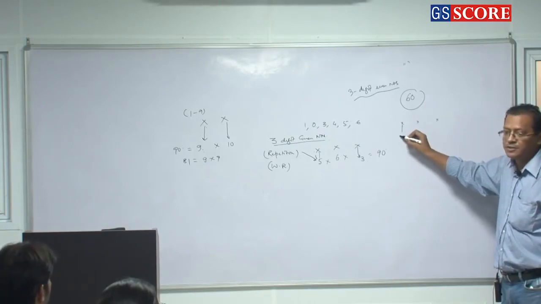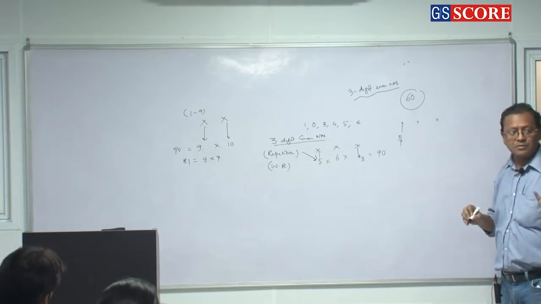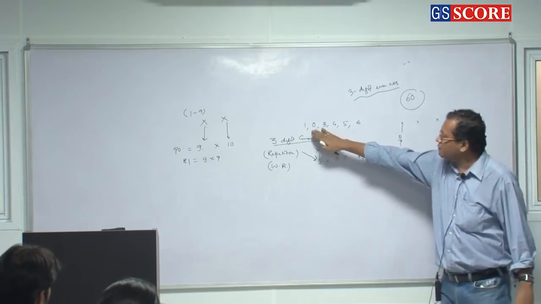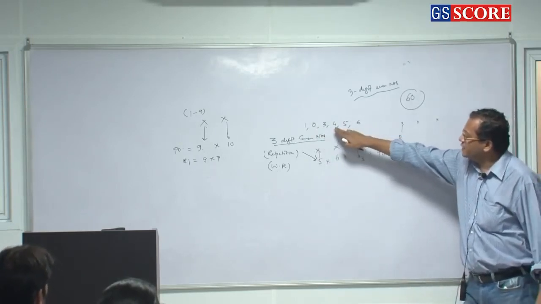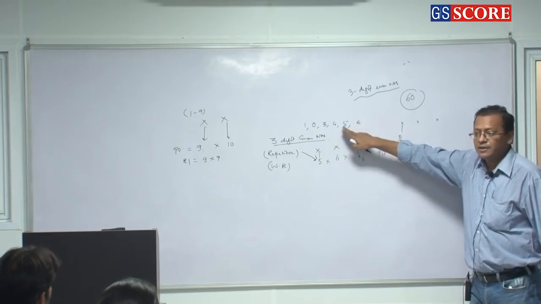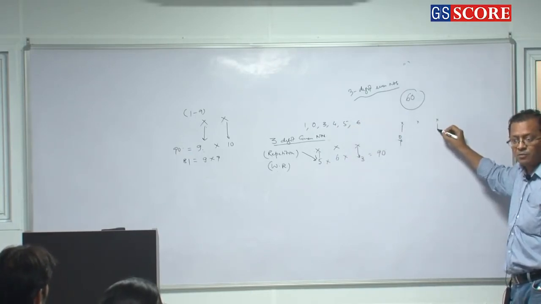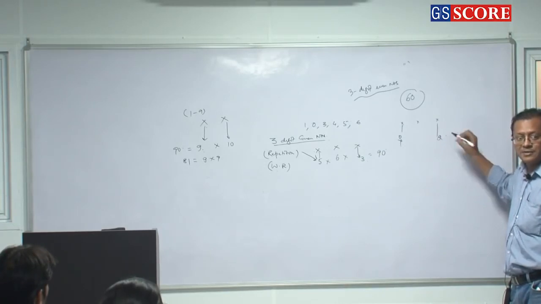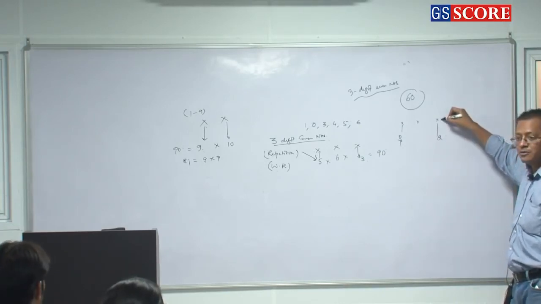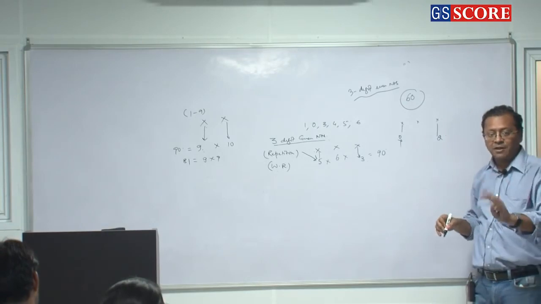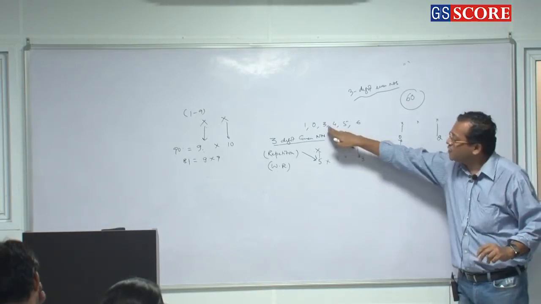So 0 as the first place. I filled it with 0, no problem, 0 is fixed. Now the rest of the 5 digits. What are the even digits? 4 and 6. So I pick any of 4 and 6. I can fill the last place in 2 ways. If I fill up with 4, how many digits are left now? 6, 5, 3, 1.